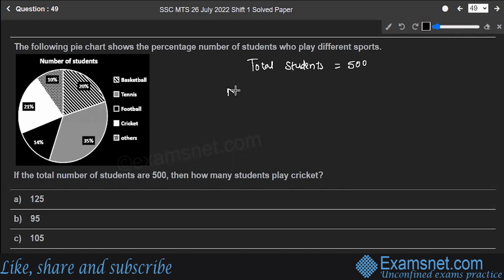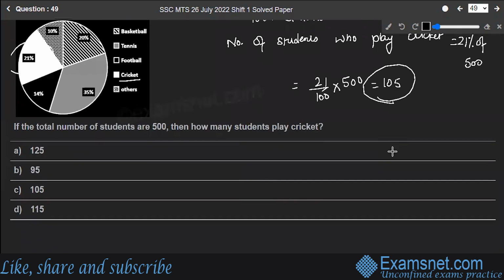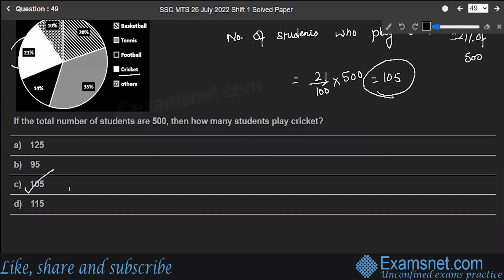So the number of students who play cricket, that is this one, and that's 21% of 500. So 21% of 500 is equal to 105. So these are the number of students who play cricket. Option C is the correct answer to the question.